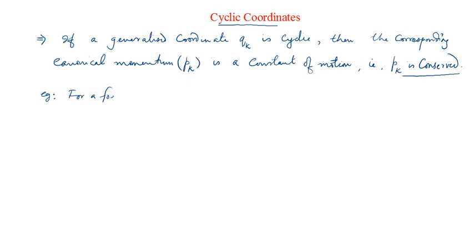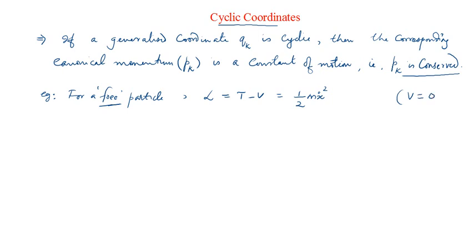It's always good that you begin with the simple systems, for a free particle. By free particle we mean its potential energy of the system is equal to 0. For a free particle, you know the Lagrangian. So what is the Lagrangian? The Lagrangian, we have seen that it's basically T minus V, and if it is moving along the x-axis, it is half m v square, where v square means x dot square, minus 0, because potential is equal to 0 being a free particle.